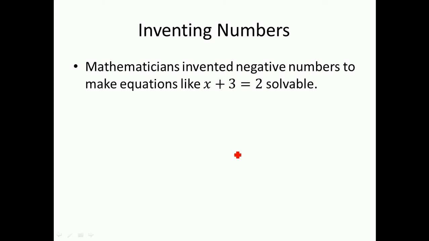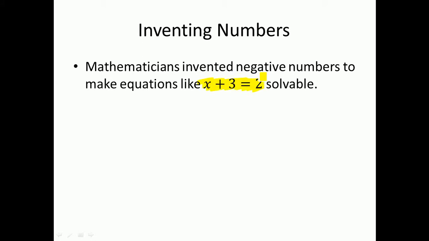There was a time when mathematicians had to invent numbers, usually to solve particular equations that were unsolvable. Imagine if we did not have negative numbers. If we didn't have negative numbers, this equation right here would not have a solution.